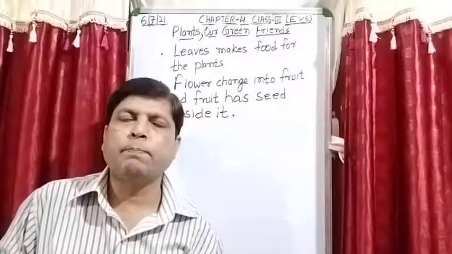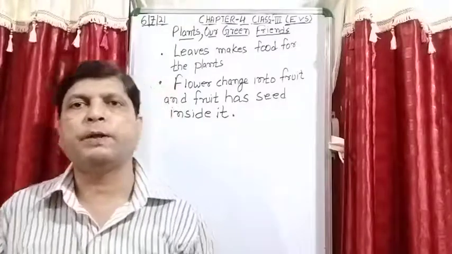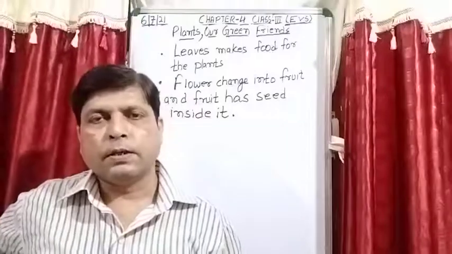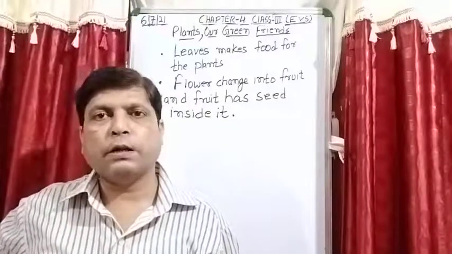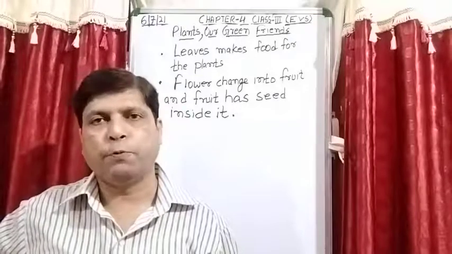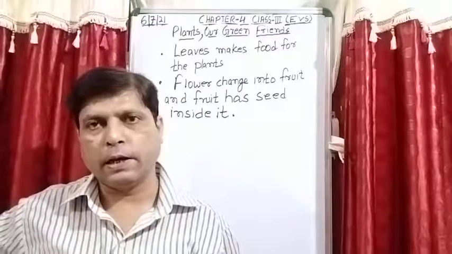So this is just a simple explanation: if you observe any plant, you will see that firstly the flower comes, and then that flower changes into a fruit, and the seeds are inside the fruit. Is it clear?